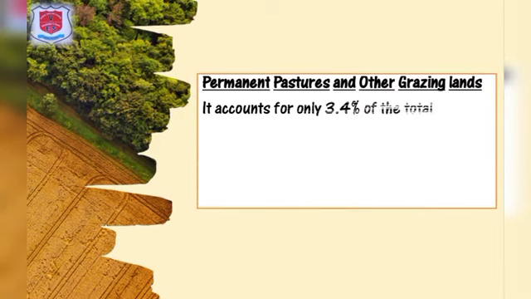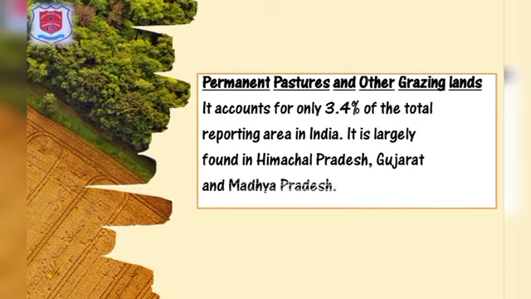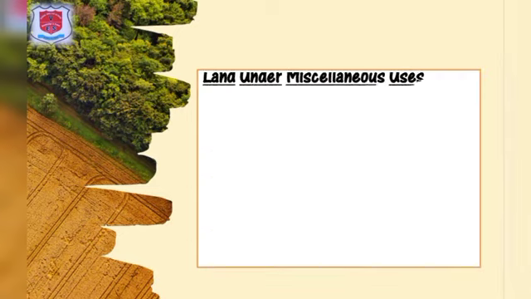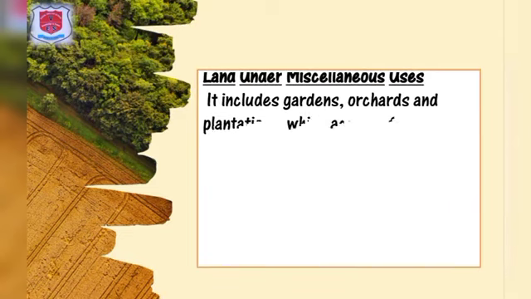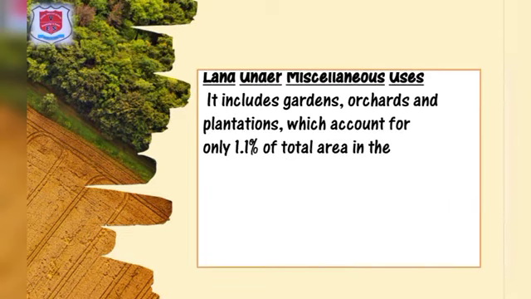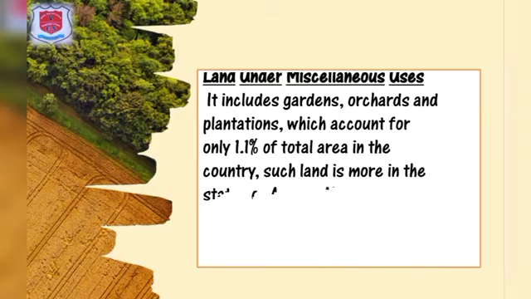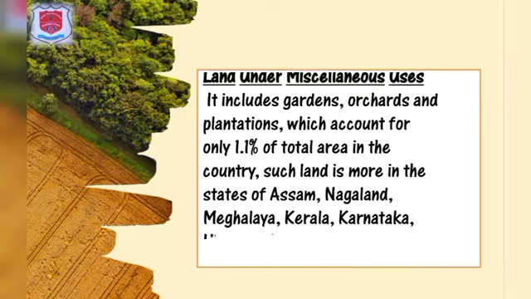Permanent pastures and other grazing lands. It accounts for only 3.4% of the total reporting area in India. It is largely found in Himachal Pradesh, Gujarat and Madhya Pradesh. Land under miscellaneous uses. It includes gardens, orchards and plantations which account for only 1.1% of total area in the country. Such land is more in the states of Assam, Nagaland, Meghalaya, Kerala, Karnataka and Himachal Pradesh, etc.